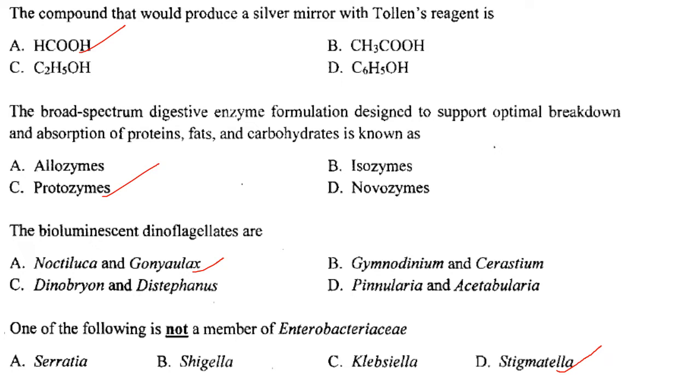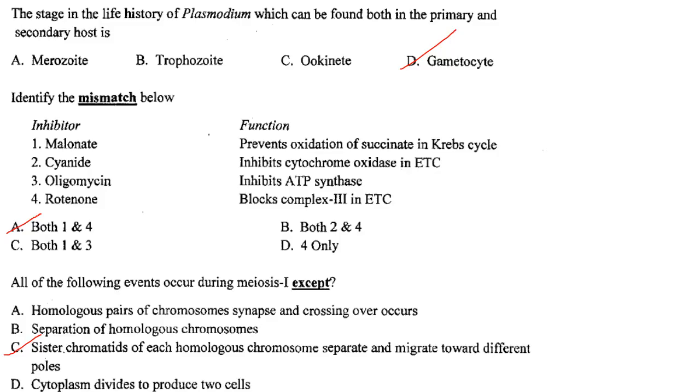Answer is option A. Then which one of the following is not a member of Enterobacteriaceae? It is Stigmatella. This is a repeated question. Okay. Answer is option D. Then next one. The stage in the life history of Plasmodium which can be found both in the primary and secondary host is gametocyte. Answer is option D.